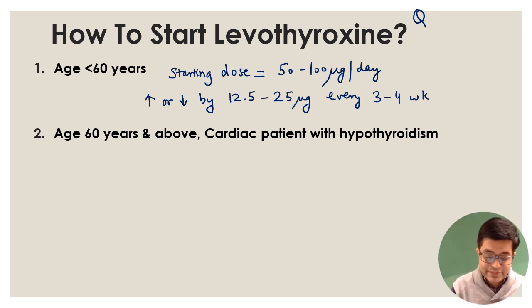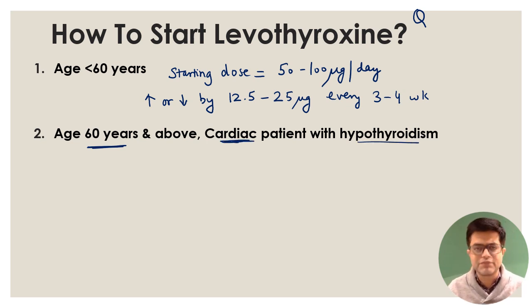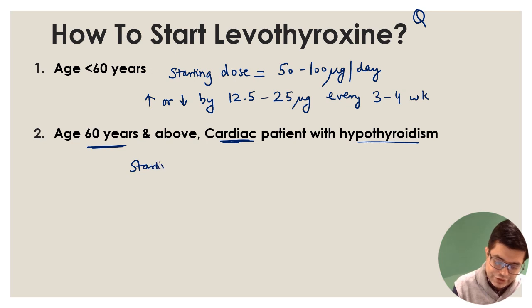If the case says the age of the patient is 60 years and above and it is a hypothyroid patient, or there is a cardiac patient with hypothyroidism, for example, a post-MI or post-cardiac disease patient with hypothyroidism, the starting dose in these patients will be different. You will be starting with the lowest possible dose, and the lowest possible dose will be 25 micrograms per day.